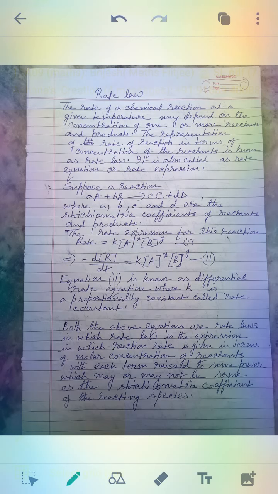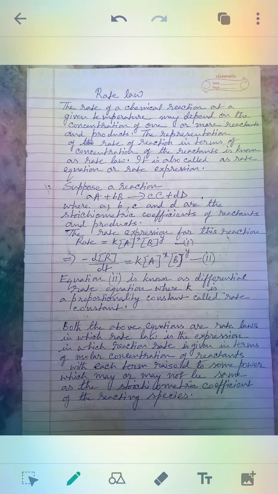Now these powers may or may not be the same as the stoichiometric coefficients of the reacting species. In the equation, the stoichiometric coefficients are a, b for the reactants, and c and d for the products.